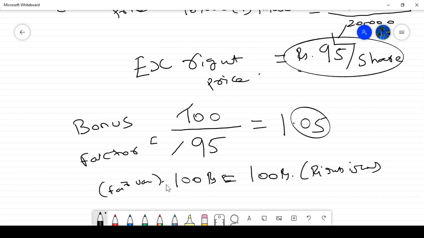Only if there is a discount in the offer price do we have to identify this bonus factor. Why are we identifying this bonus factor, sir? Because it will be helpful in arriving at the solution. There will be a problem on this, and for that we have to understand it.